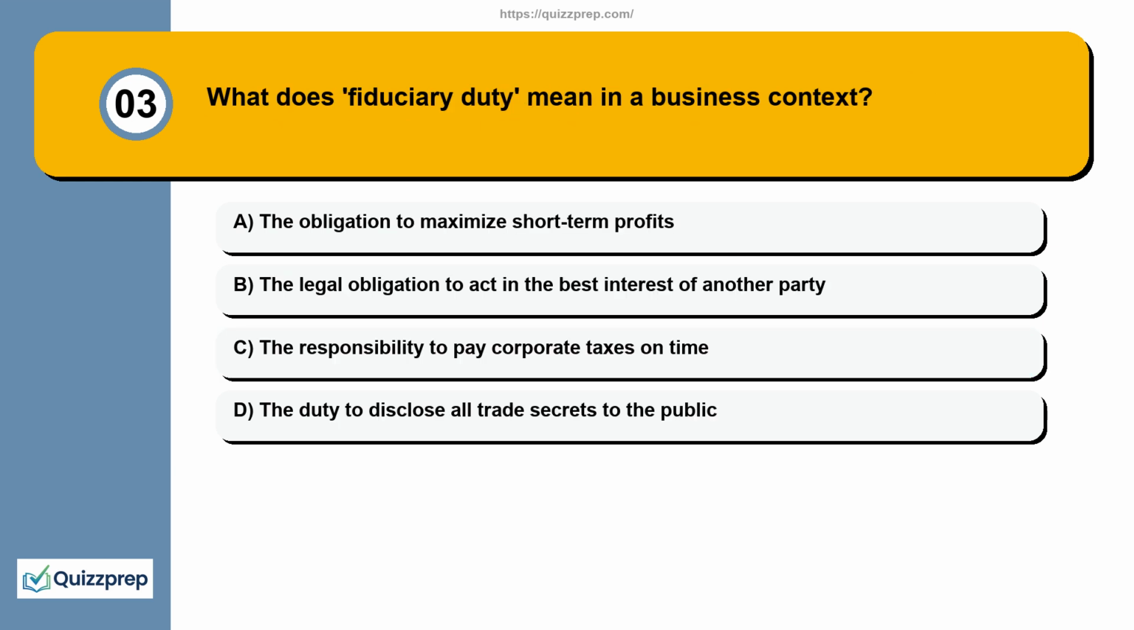Question 3. What does fiduciary duty mean in a business context? Here are your options. Option A. The obligation to maximize short-term profits. Option B. The legal obligation to act in the best interest of another party. Option C. The responsibility to pay corporate taxes on time. Option D. The duty to disclose all trade secrets to the public.